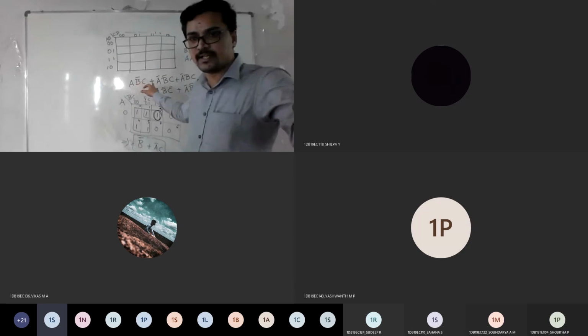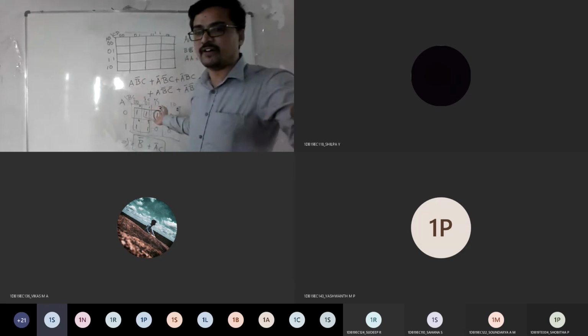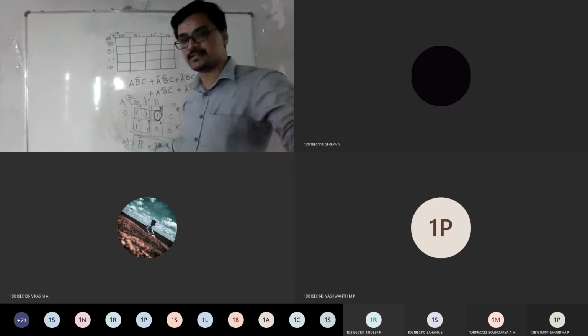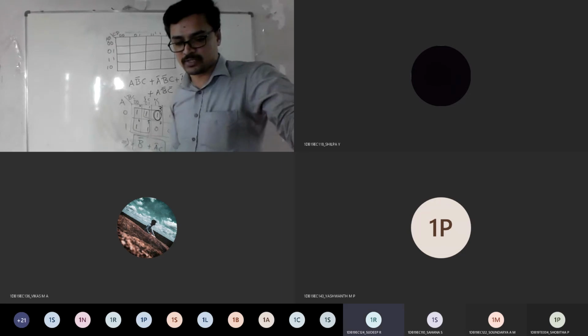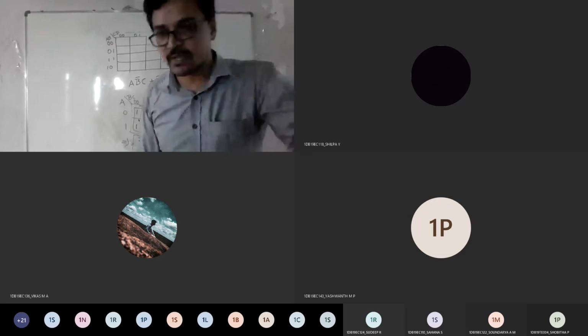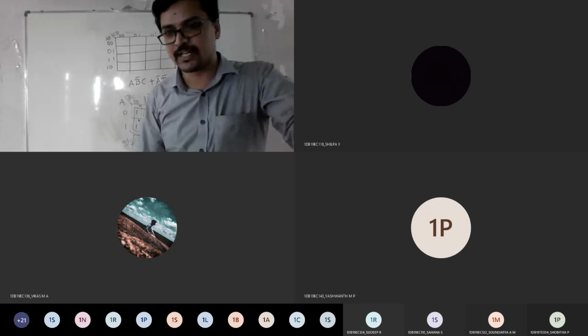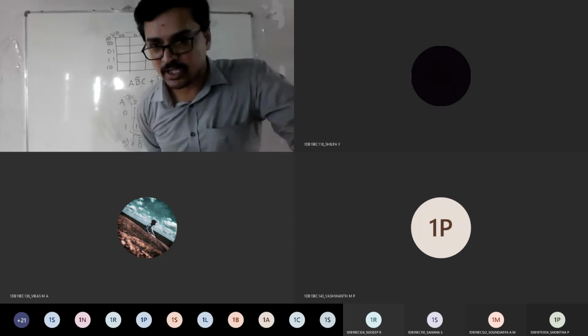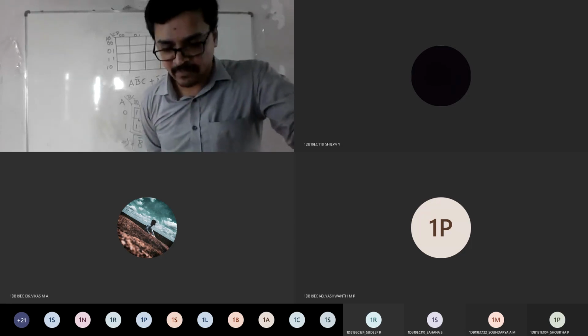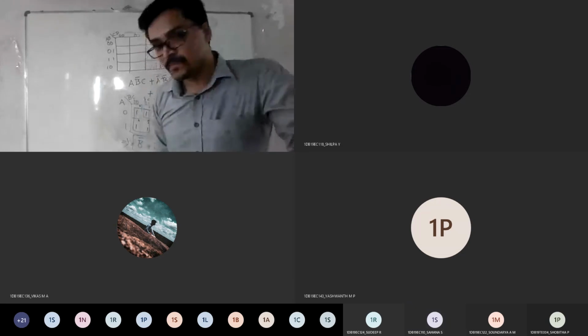How much complexity was there in the given Boolean expression, but after using K-map, look at the things. I don't think you would have got such a simple expression using your earlier method without using K-map. So now everyone got the logic of K-map, the advantage of K-map. Yes, sir. Good.